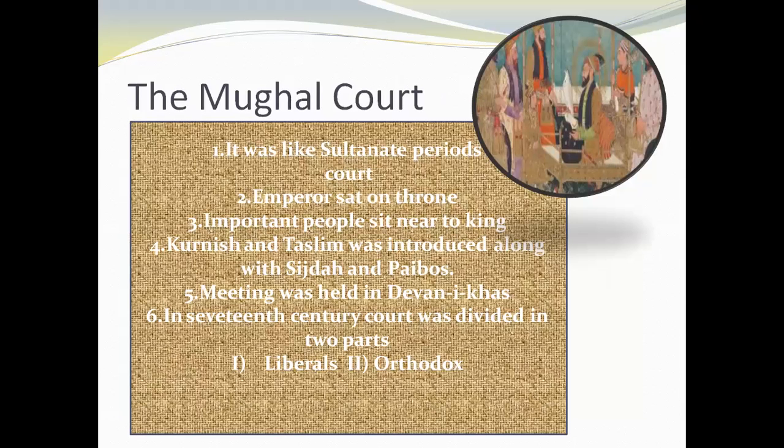Now, how was his court? Here, court means where the people assemble and discuss things. It was not like the assembly hall we have nowadays. It was just like a king's palace where the people used to gather and discuss. So it was like the Sultanate period. The emperor used to sit on a high throne. If you go to visit Delhi and see the Mughal emperors' palaces, you can see there is a high area, where a chair used to be established. That was known as the throne on which the kings used to sit. And the important people used to sit nearby him.